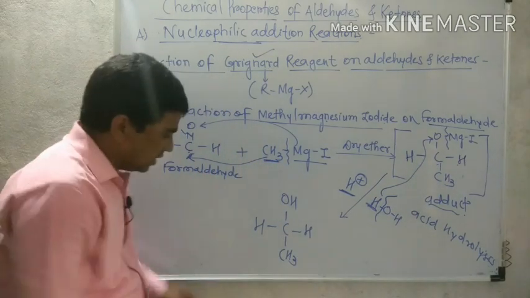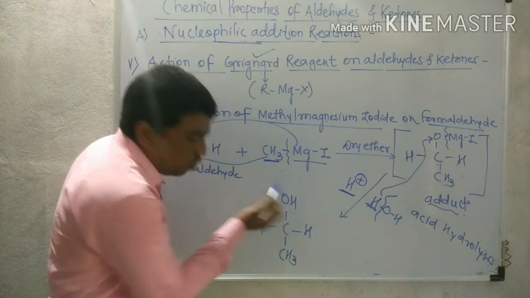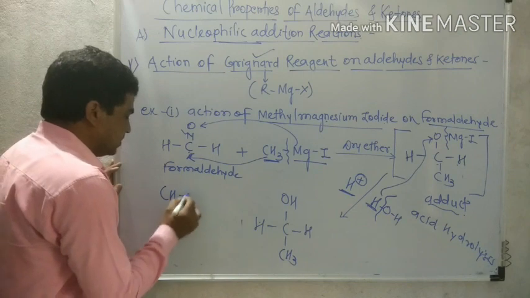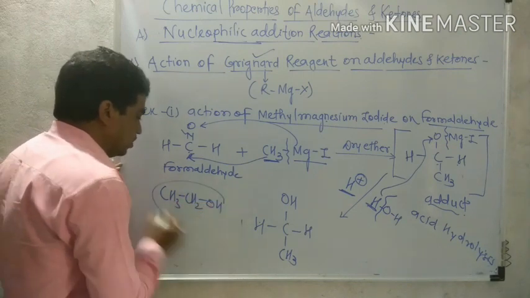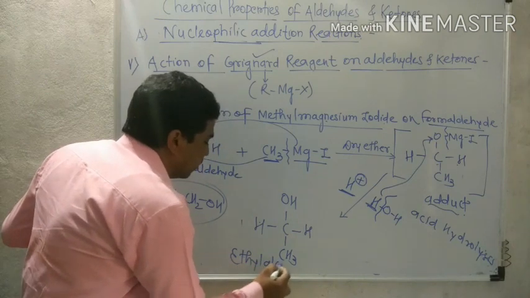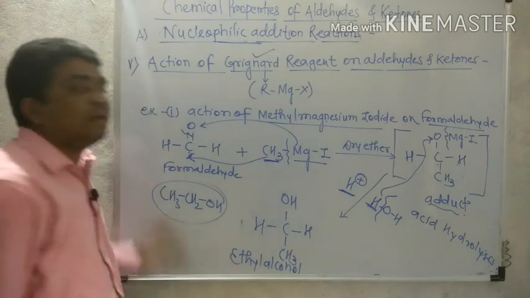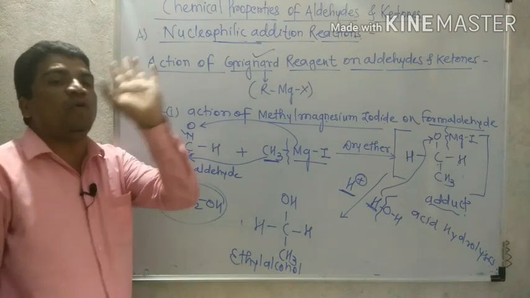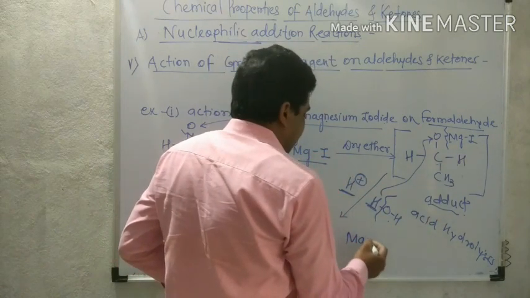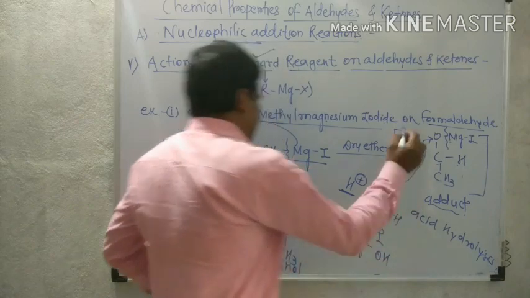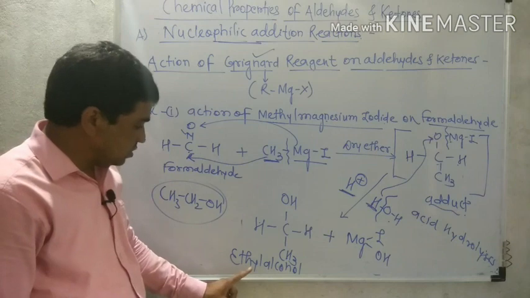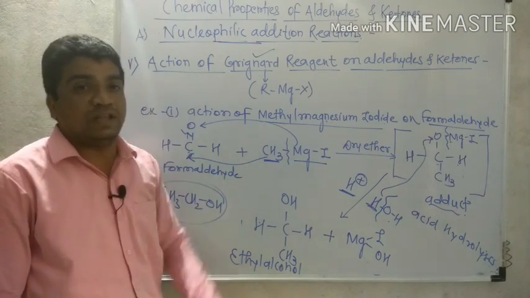How to read this structure? CH3CH2OH. The structure is similar to CH3CH2OH. So therefore this is the structure of ethyl alcohol. So what happened when formaldehyde reacted with methyl magnesium iodide? The ethyl alcohol is obtained, with MgI(OH), magnesium hydroxy iodide, as the byproduct. So only formaldehyde gives the primary alcohol in the form of ethyl alcohol.